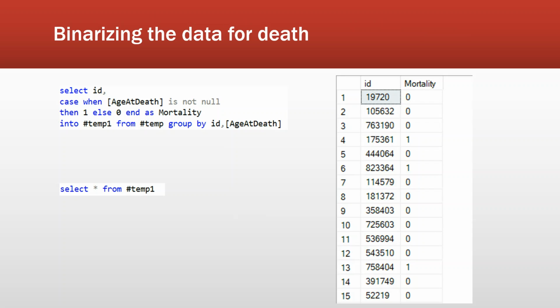Binding the data for death. As part of our second question, we are binding the data for death in this table, and in the next table, we'll bind the data for diabetes mellitus. In this table, we can see the ID and corresponding mortality, whether the person is alive or dead. The value 1 indicates that the person is dead, and the value 0 indicates that the person is alive.